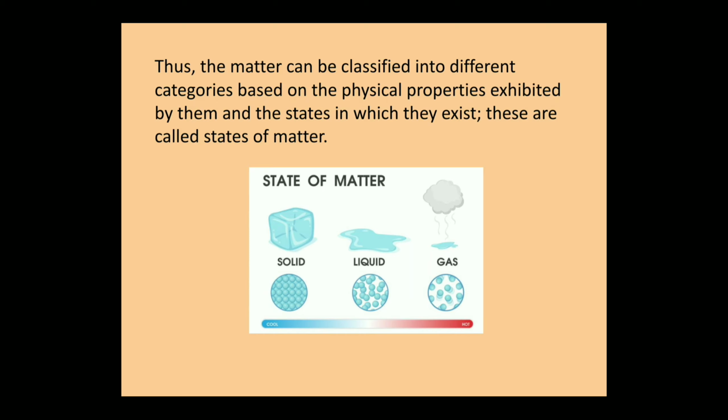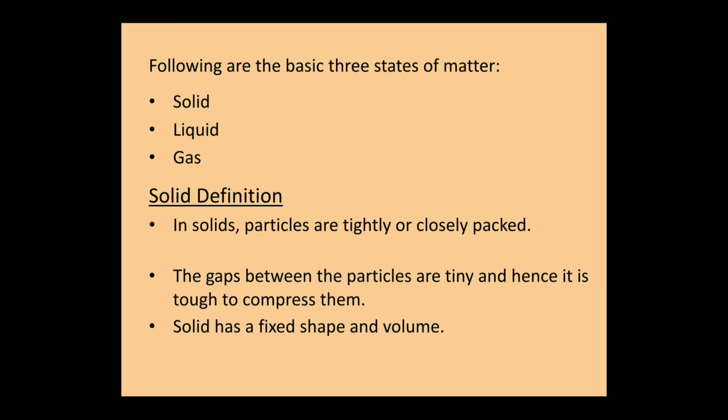These are some pictures of three states of matter in the following: solid, liquid and gas. So following are the basic three states of matter: solid, liquid, gas. Solid definition. In solids, particles are tightly or closely packed. The gaps between the particles are tiny and hence it is tough to compress them. Solid has a fixed shape and volume.